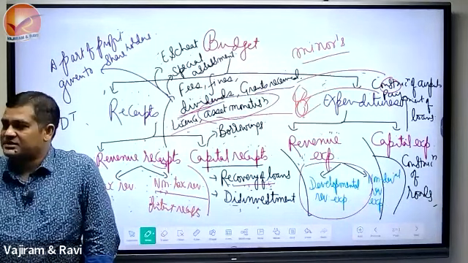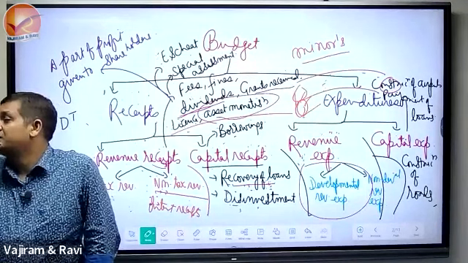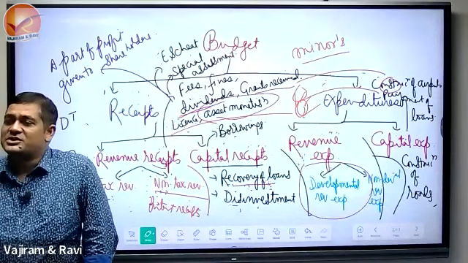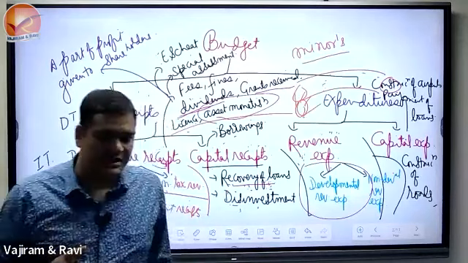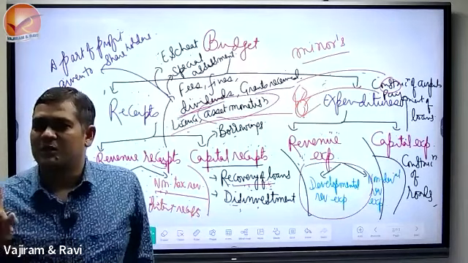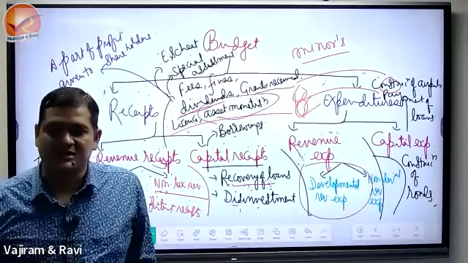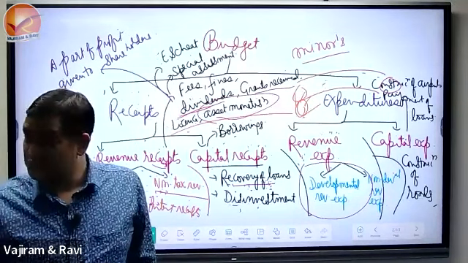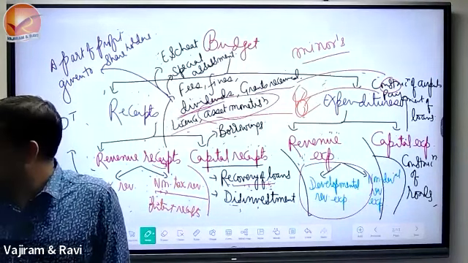Look at the subsidies. We always say that subsidies are unproductive. I am telling you, all kinds of subsidies. Please understand. You say, no sir, the agriculture subsidy gives production. It means you are not understanding the meaning of unproductive subsidy. The meaning of unproductive subsidy is this: when you are working in government offices, you first do the work for 30 days and then after 30 days you get the salary, isn't it? If you are taking leave beyond the limit, there will be leave without pay. Yes or no? You work, then get the salary after 30 days. On 1st January you will not get the salary; you will get it after the 31st.